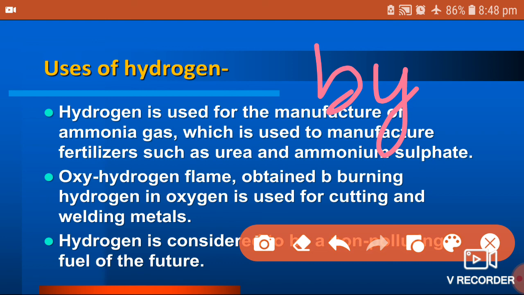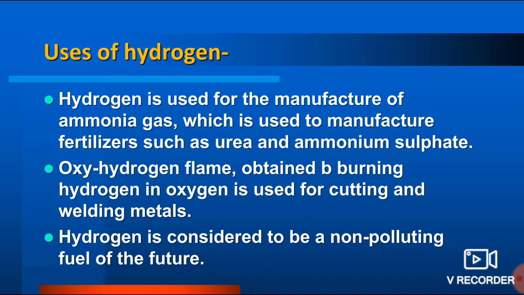Oxyhydrogen flame, obtained by burning hydrogen in oxygen, is used for cutting and welding metals. You must have seen gas cutters. So hydrogen is also used in gas cutters. And hydrogen is considered to be a non-polluting fuel of the future.